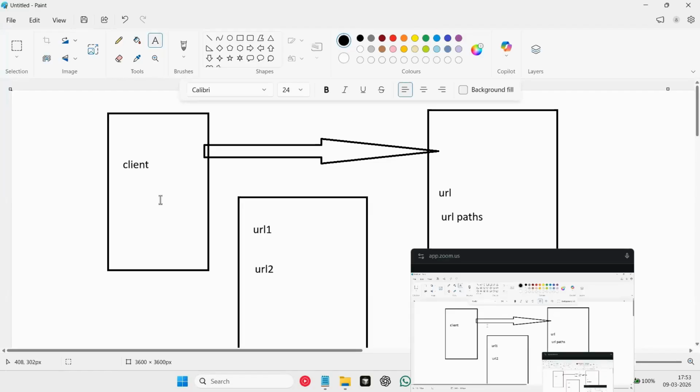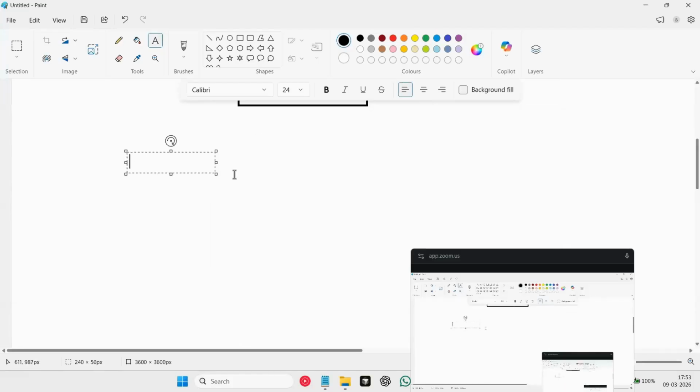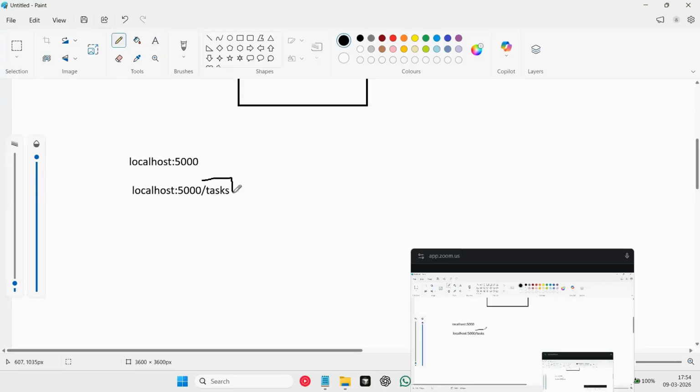So for example, let's say my backend address currently is localhost 5000. Okay, I can have a path which can be localhost 5000 slash task. Now this task is our path here. This part is our path. So we are having a unique path to access something, and this can be a path for accessing all tasks.